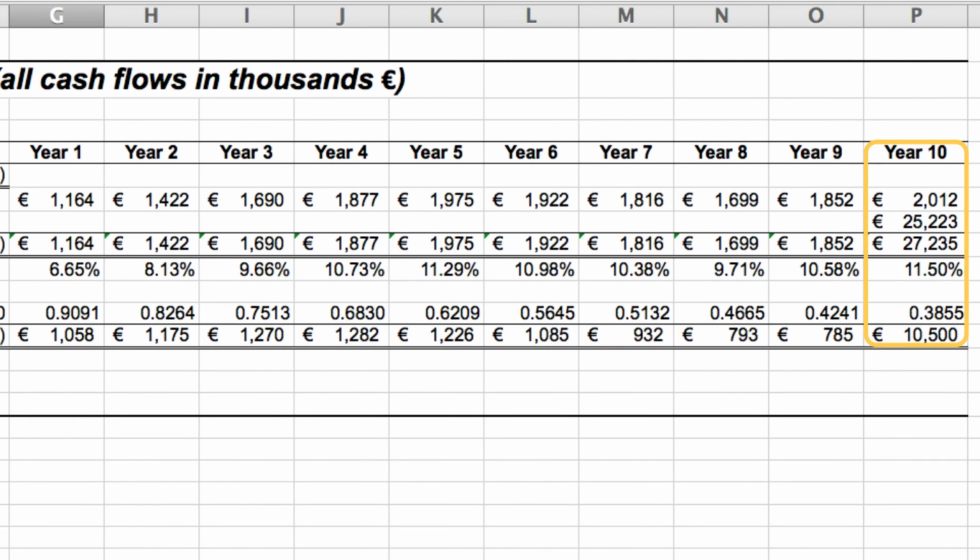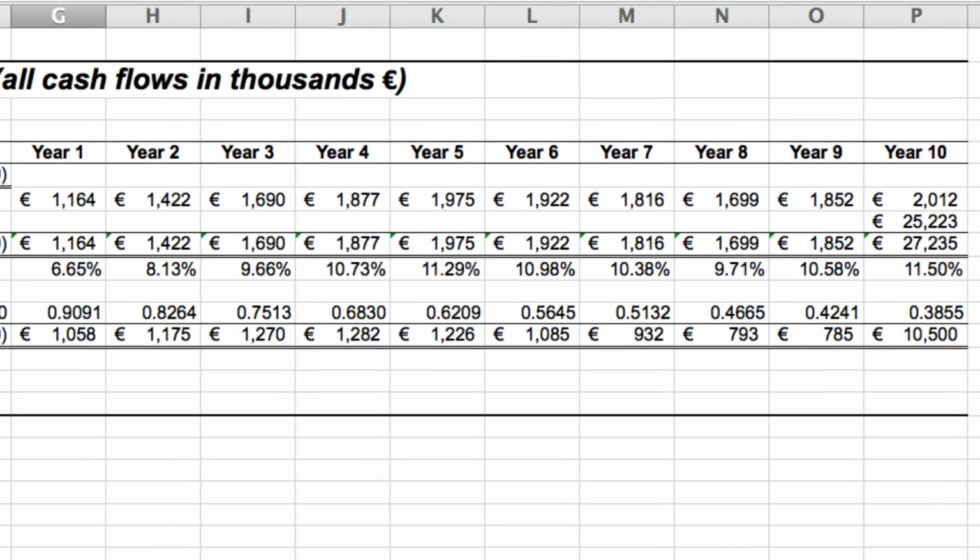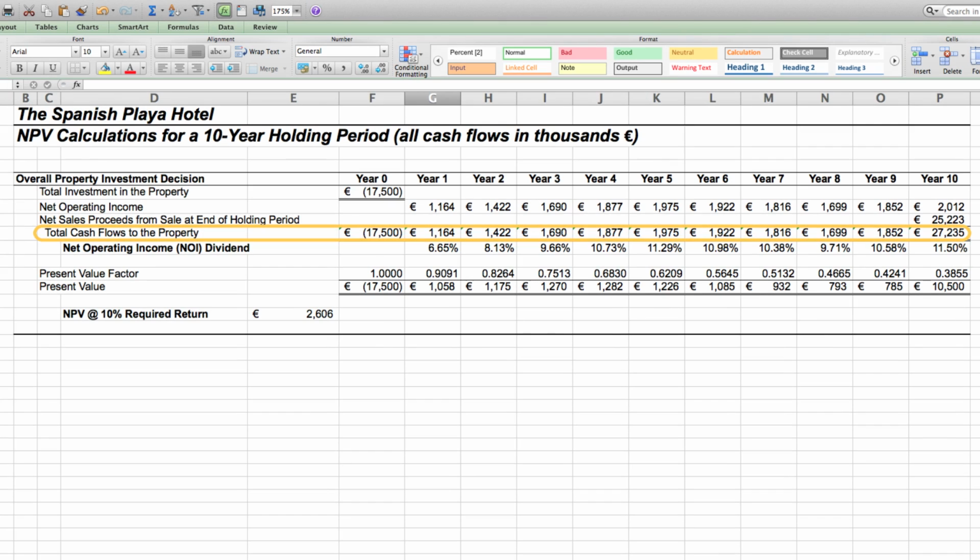When we get out to the 10th year, we expect to have a cash flow of 27 million euro. That's only worth 10.5 million to us today. So the present value notion is we discount the cash flows in the future to obtain their present value today.